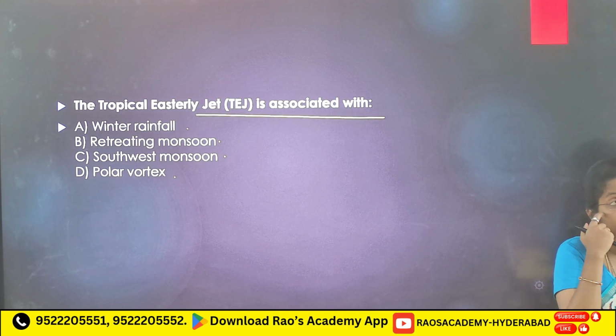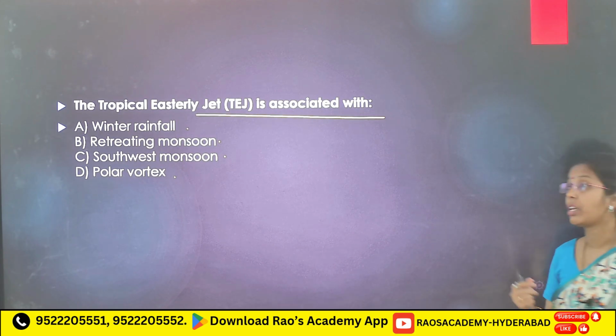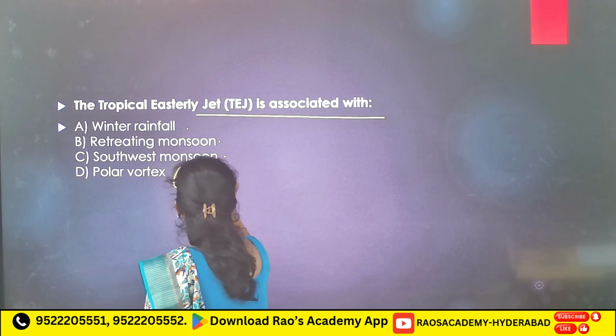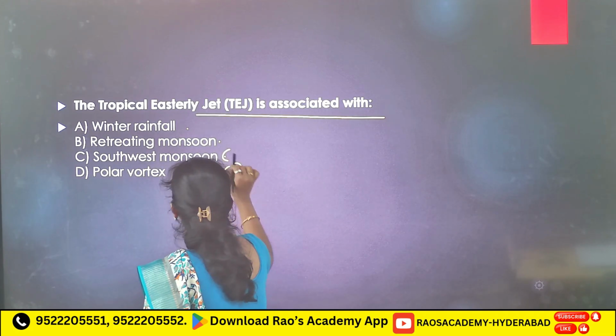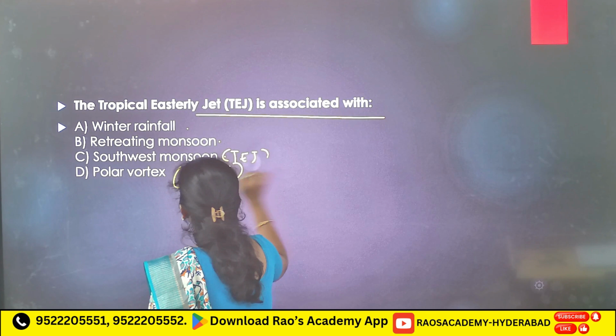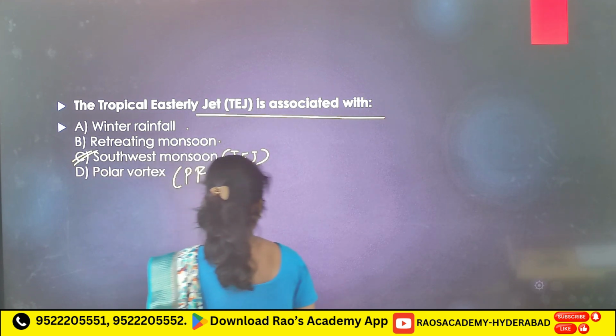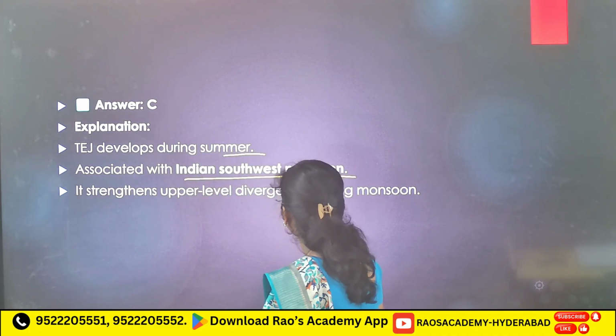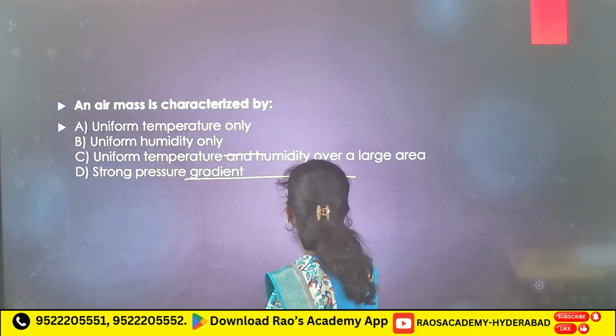Polar vortex is which jet stream? Polar front jet stream. Here what you have to remember: polar front jet stream, and for southwest monsoon, TEJ. This you have to remember. It is associated with the Indian southwest monsoon.